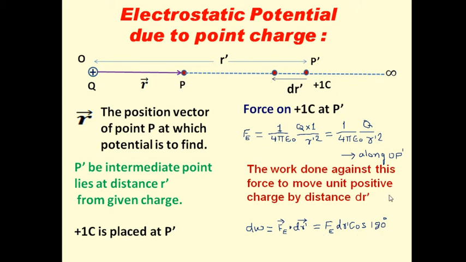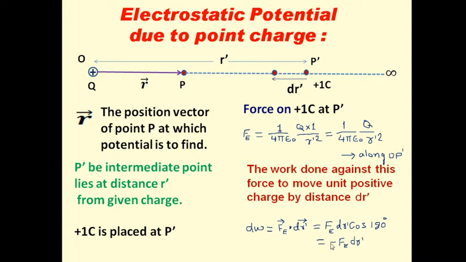Now how does this 180 degree come? 180 degree comes because this is the direction of Fe bar and this is the direction of dr dash bar. And how much is the angle now? This angle is 180 degree, and therefore while defining this dot product, it comes out to be Fe into dr dash cos of 180, and finally it comes out to be minus Fe into dr dash.